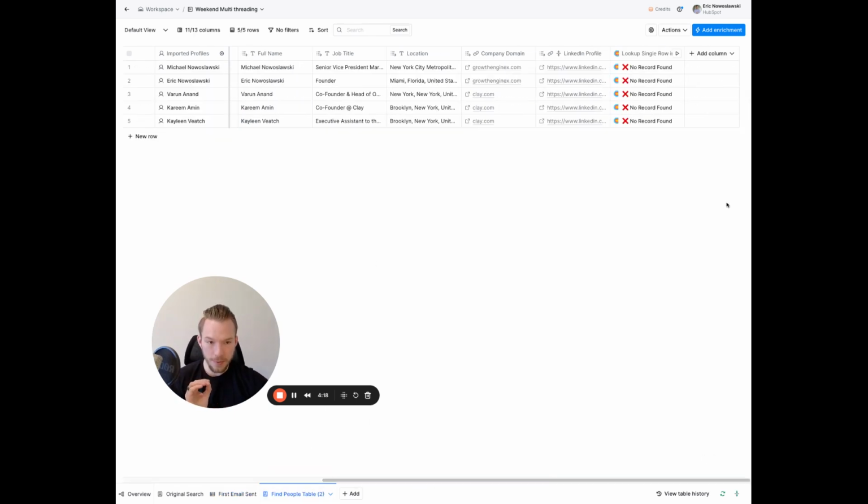Now, a couple things to think about is you want to do a lookup into your original search to just make sure you haven't already emailed them before, because that would be terrible and this whole play would collapse. The other thing that I haven't done in this workbook, I would add another webhook here and I would monitor for all replies. And so I guess out of offices would technically slip through this, but you've got to let the cookies crumble. I mean, you can improve it. You could have AI evaluate it. You could trust SmartLead's lead category updates and things like that. I would add another webhook for all replies.